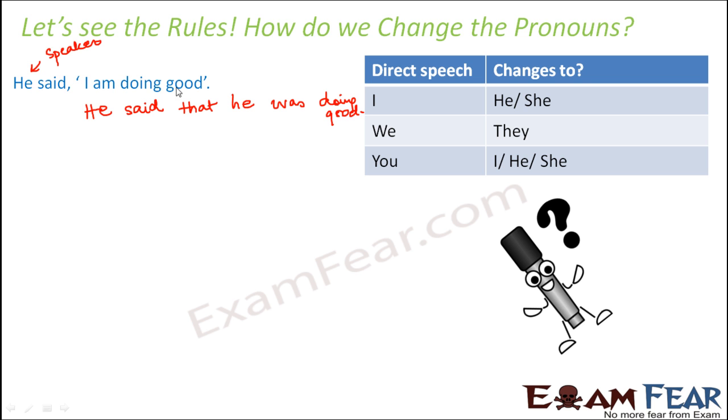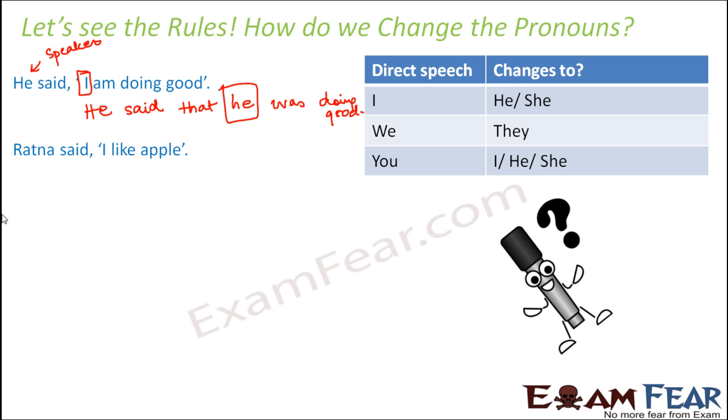Right? So in this case, this sentence is not reported by the speaker. It is reported by someone about him, about the speaker. So therefore, you see how the pronoun changed. The pronoun changed from I to he, because here the speaker is a male. Had the speaker been a female, in that case, it would have changed to she.